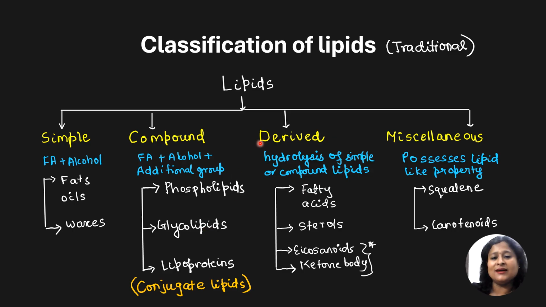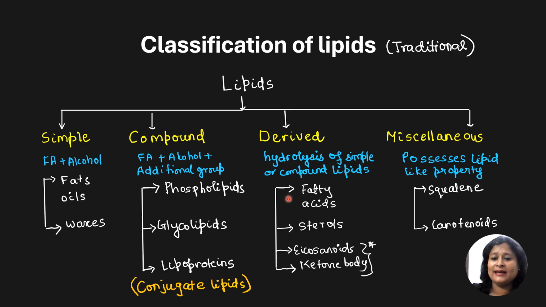Clear? The third category of lipids is derived lipids. Now what are derived lipids? Derived lipids are those which are produced by the hydrolysis of both simple lipids and compound lipids. For example, if we take fats, then they are made up of fatty acid and alcohol. We hydrolyze them, so we obtain fatty acid and alcohol.